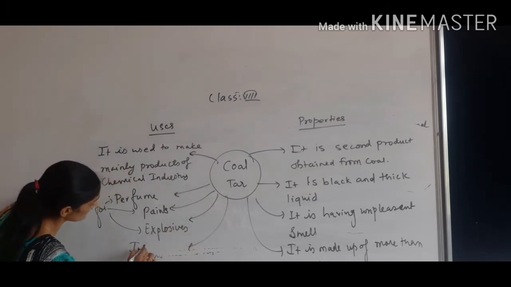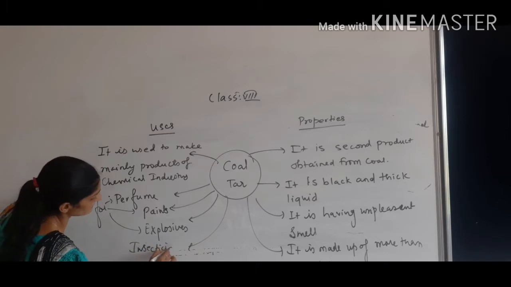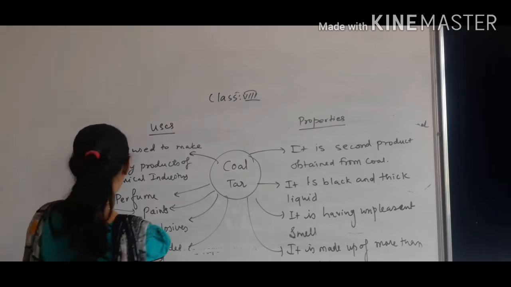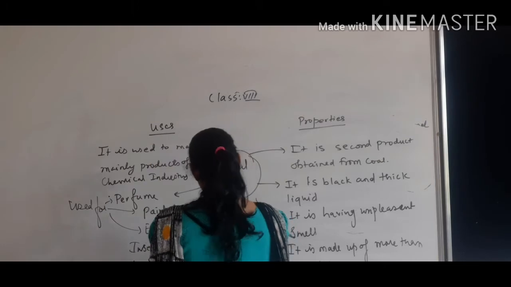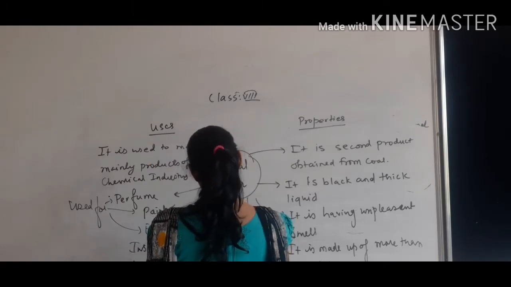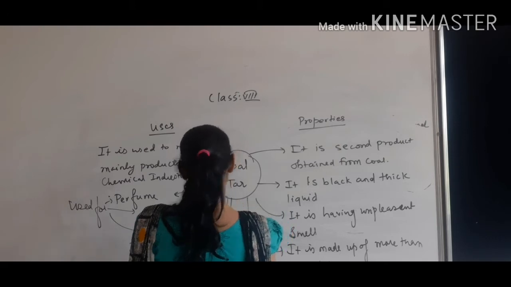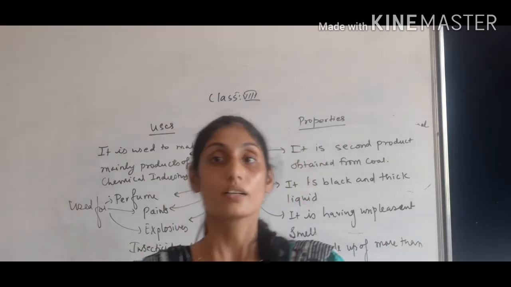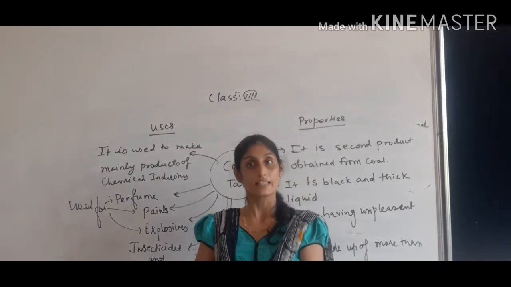Lastly, insecticides and pesticides. Now we will talk about the last one. It is used for making methylene balls. Now when methylene balls are used, it is going to be used to repel the moths as well as insects.